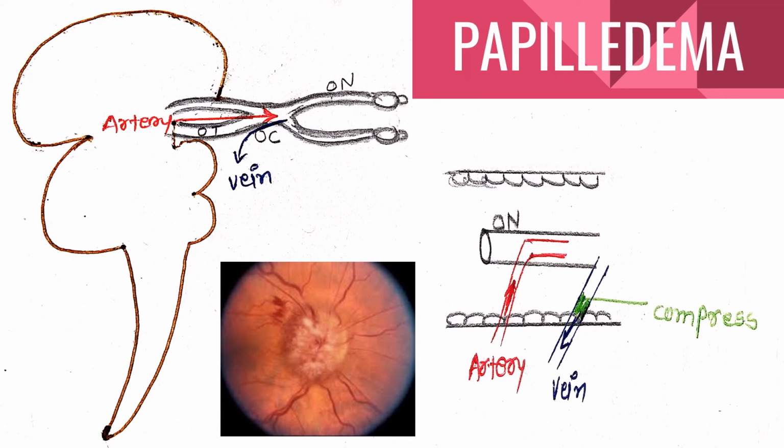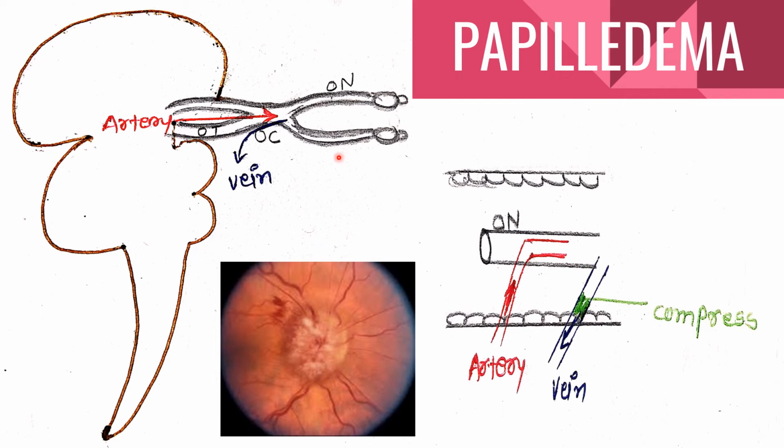Papilledema. In this picture, see, from the midbrain the artery is supplied to the ophthalmic area. This is the structure of the eye. This is the optic nerve, and here is the vein. CSF is around the optic nerve. Why is the CSF around the optic nerve? Because the optic nerve is not a true nerve, it's a CNS tract which is myelinated by oligodendrocytes and covered by the pia, arachnoid